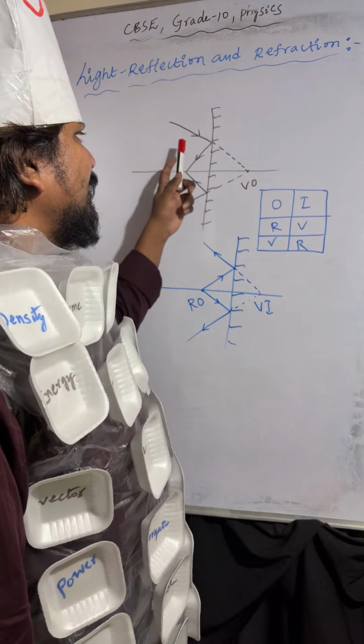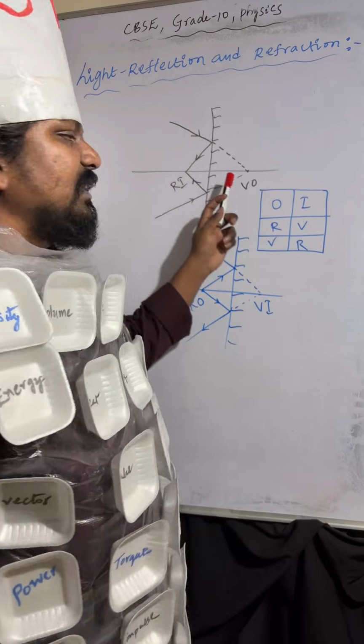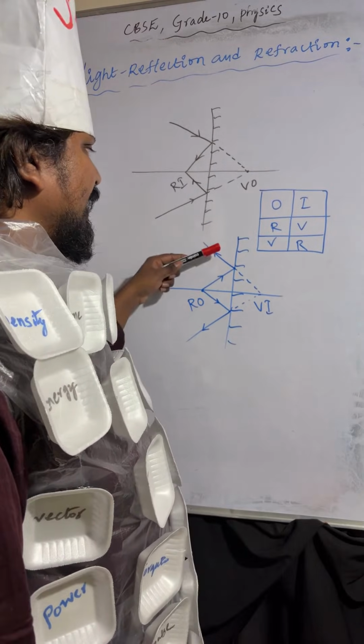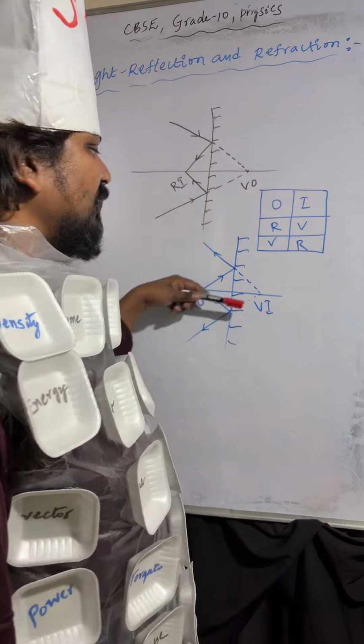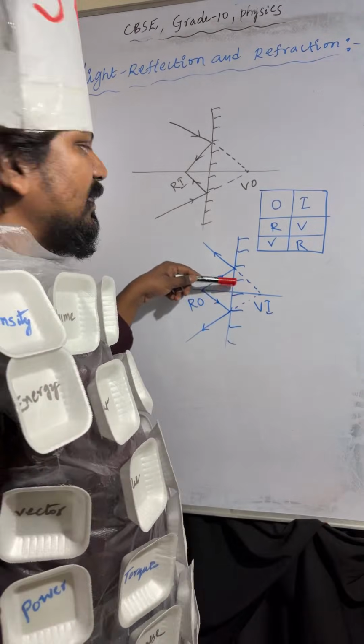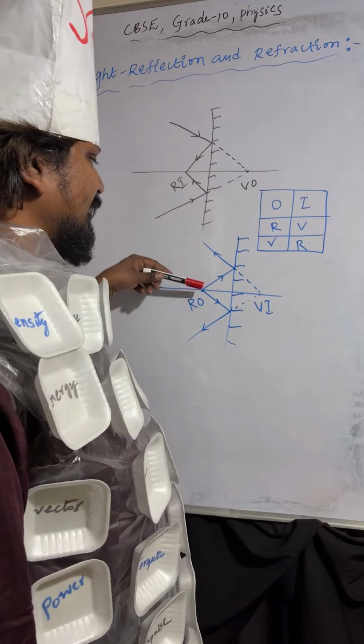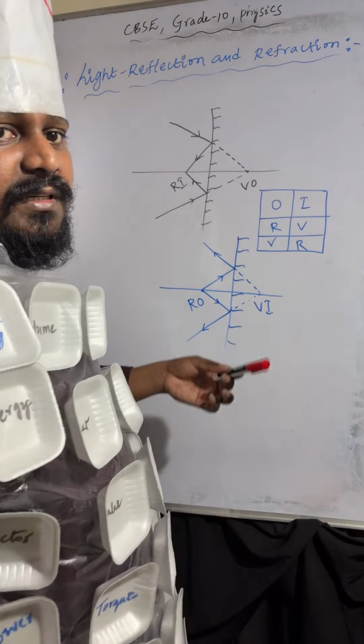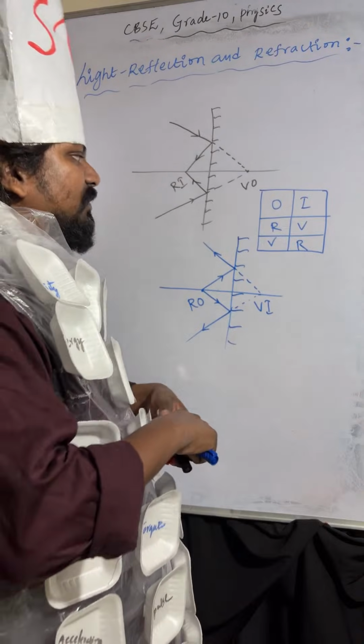The point of intersection of extended incident light rays is called virtual object, and the point of intersection of extended reflected light rays is called virtual image. From this point, incident light rays are coming, so that is a real object.